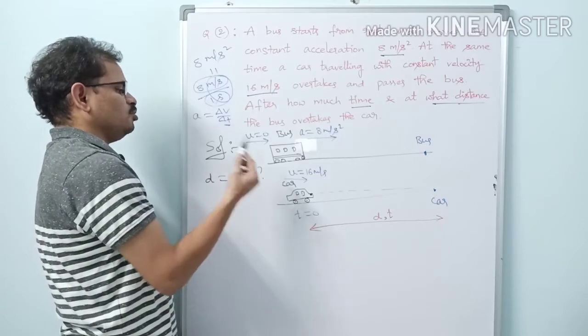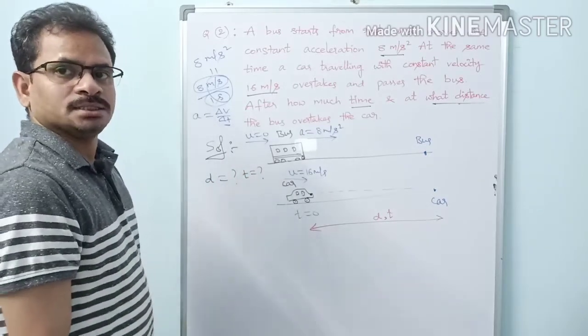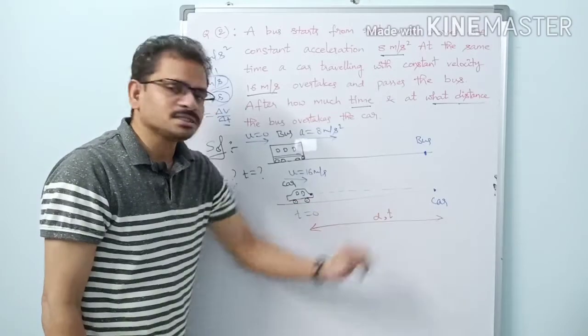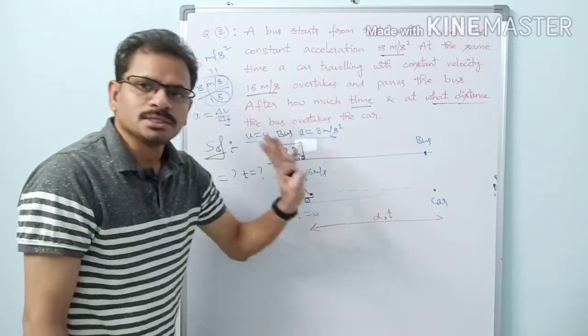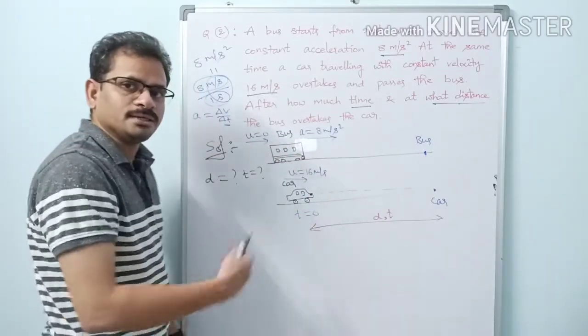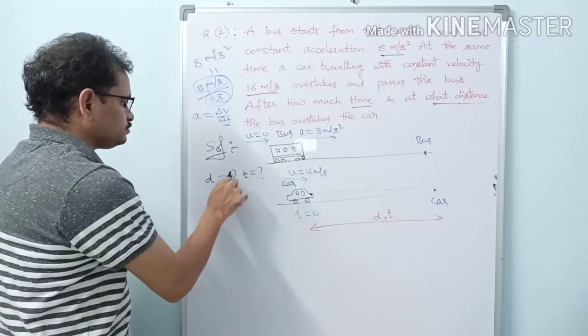And t equal to how much? Okay, same question. So at what distance is it crossing the car, after how much time does it pass or overtake the car, right? So now